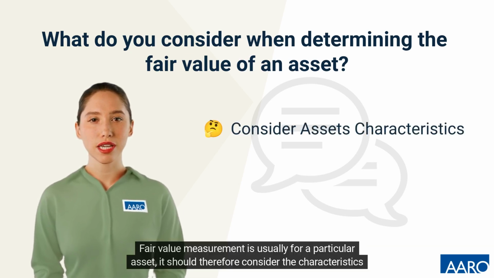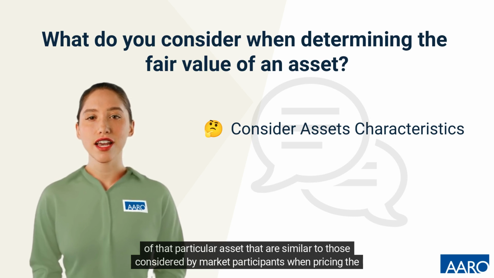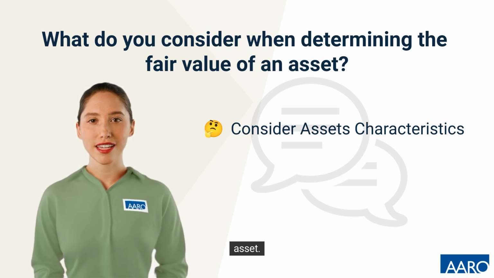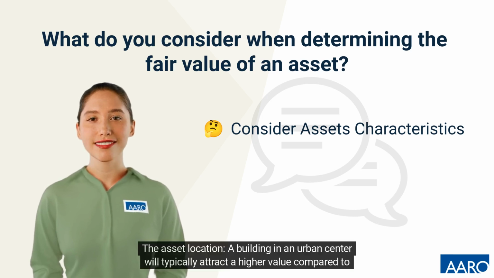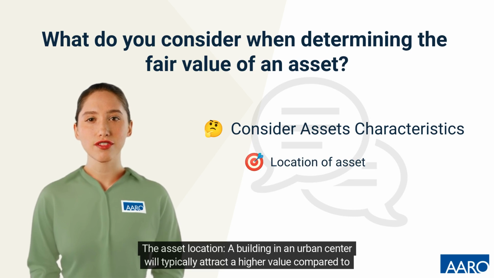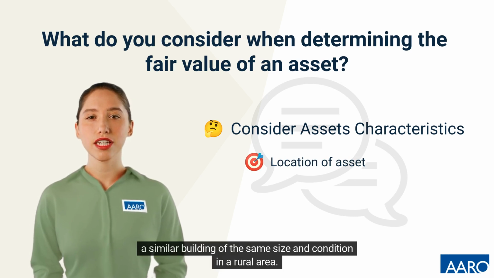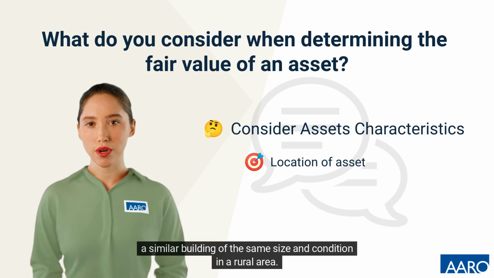What do you consider when determining the fair value of an asset? Fair value measurement is usually for a particular asset. It should therefore consider the characteristics of that particular asset that are similar to those considered by market participants when pricing the asset. Examples of characteristics to consider include the asset location. A building in an urban center will typically attract a higher value compared to a similar building of the same size and condition in a rural area.